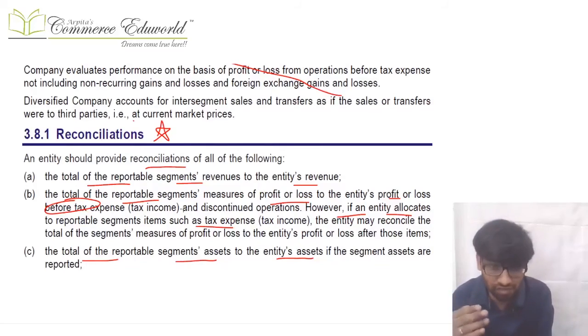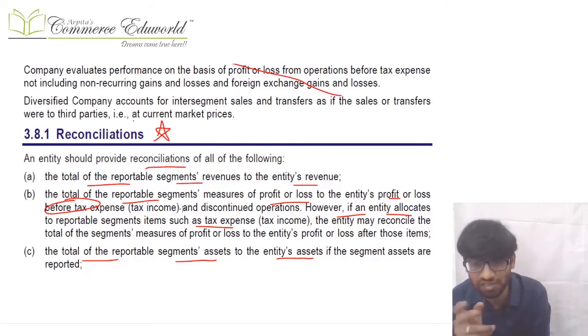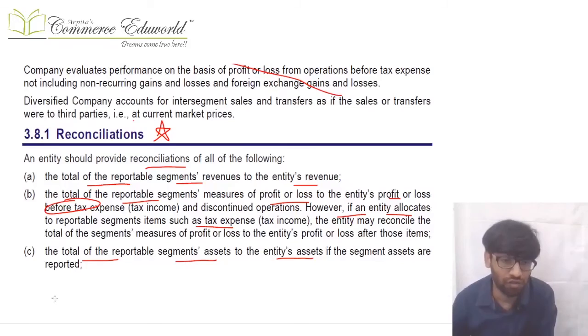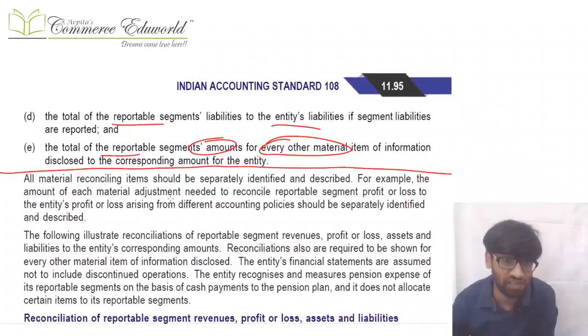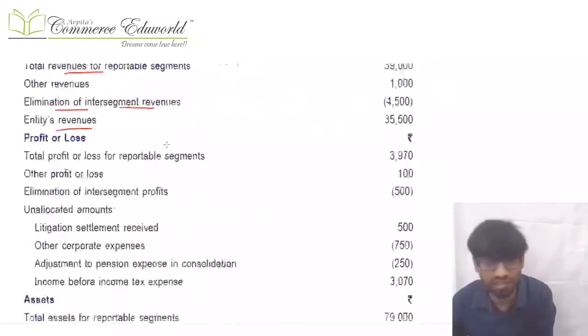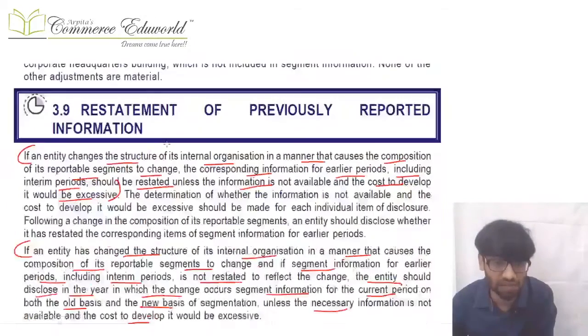Normally the profit and loss reconciliation will be before tax, because tax you cannot generally bifurcate. But if you are able to bifurcate tax and allocate it to segments, then the profit and loss reconciliation can be after tax also. Total of reportable segment assets can be reconciled with the total assets of the entity. Total of reportable segments liability can be reconciled with the entity liability. Other amounts disclosed should also be accordingly reconciled. Accordingly, a reconciliation example is given over there.